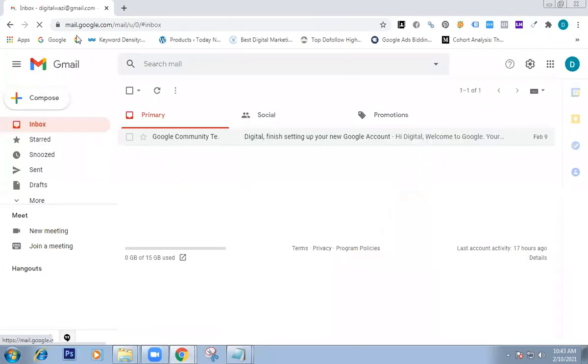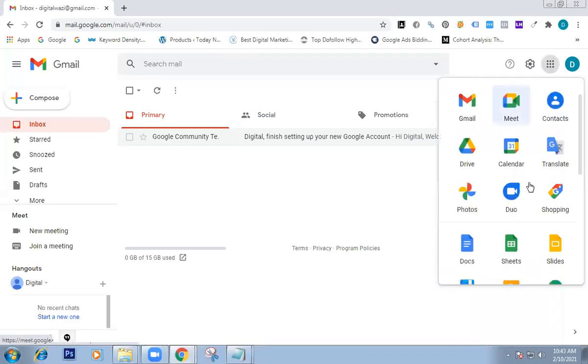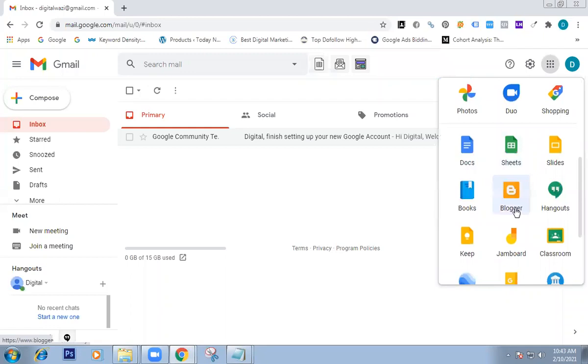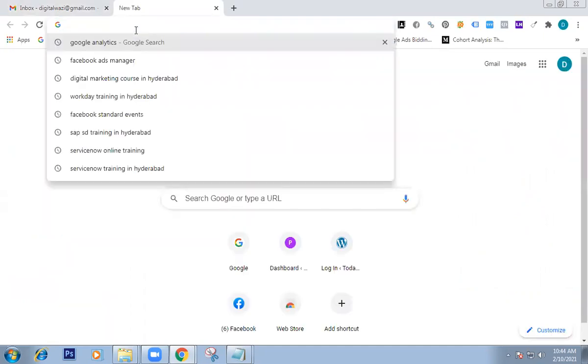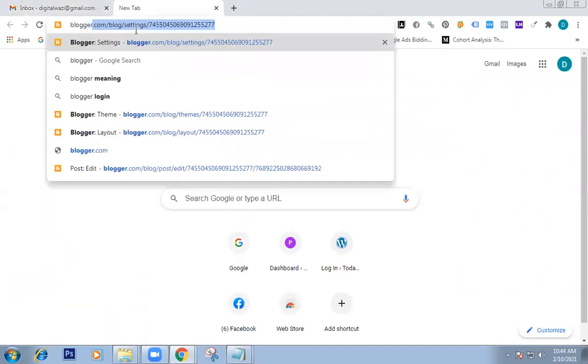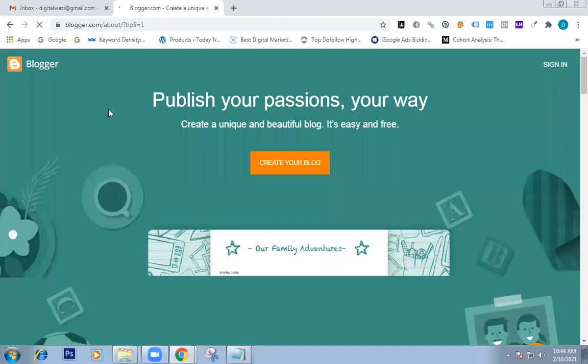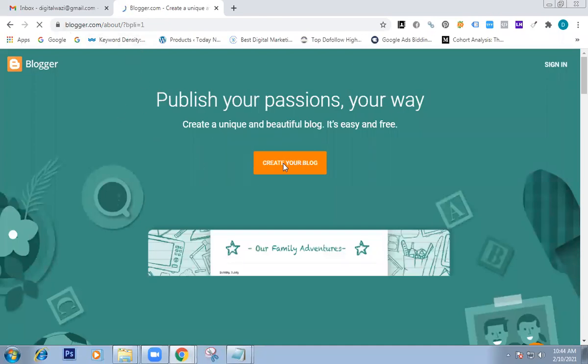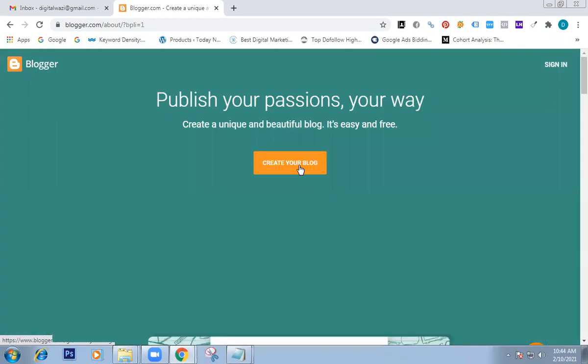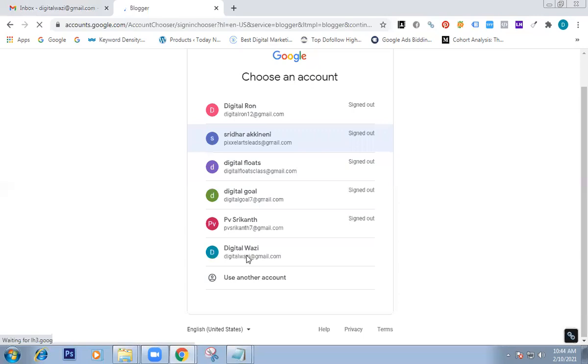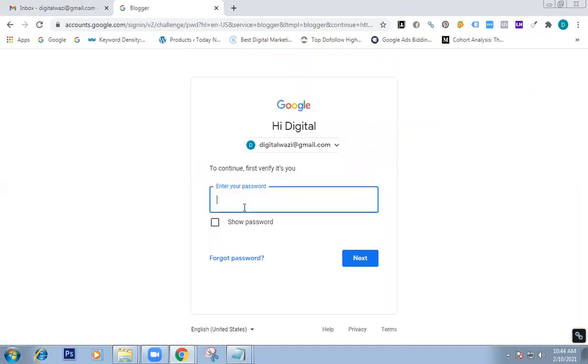After logging in to our Gmail ID, go to Google Apps. There is an option, Blogger. You can use it here. I will directly log in. After my session, go to Google, type blogger.com. Directly log in. Go to blogger.com, click on create blog. Create your blog. Choose our Gmail ID and enter our password.